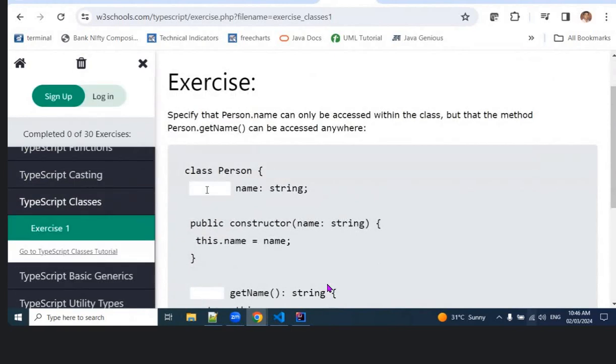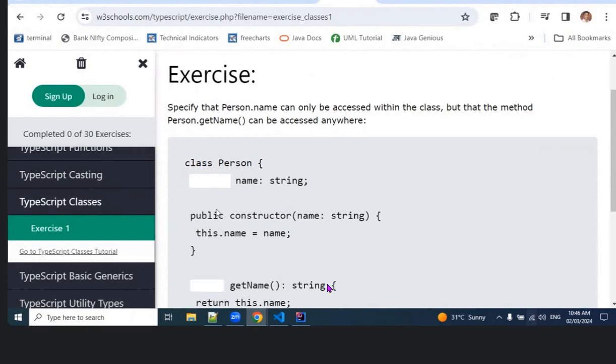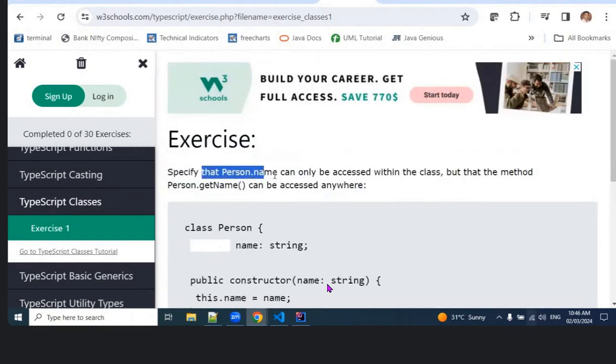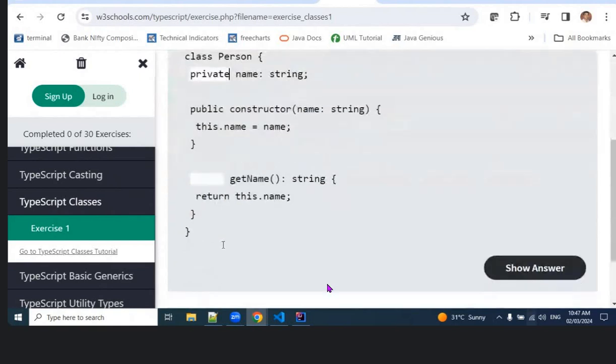Class my person, name of string, comma, string, person. Specify that person dot name can only be accessed within a class, but that method person dot can be accessed anywhere else. Okay, this one is final, I think, private. One is public. Okay, okay. This final is constant. Sorry. Private.